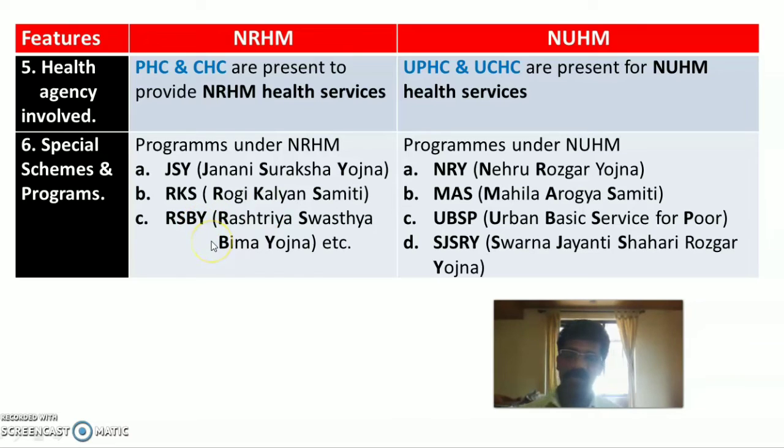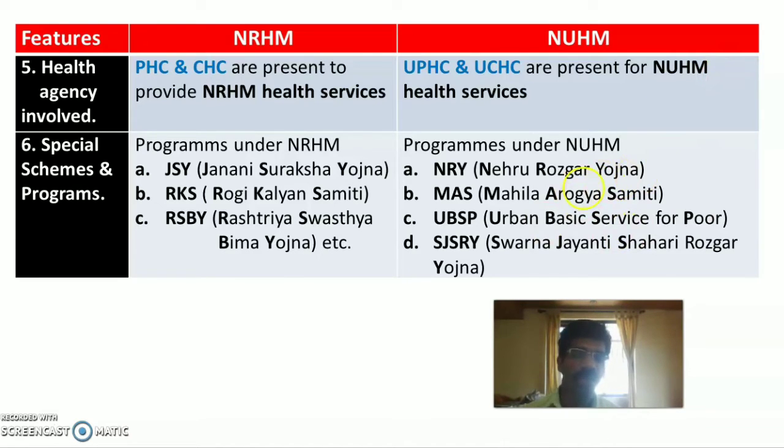Then last one is RSBY, that is Rashtriya Swasthya Bima Yojana. It is the health insurance scheme for the rural people, those who come under below poverty line. Then in relation to NUHM, there are different new schemes and projects. First one is NRY, that is Nehru Rozgar Yojana. That is providing employment opportunity to the urban poor people.